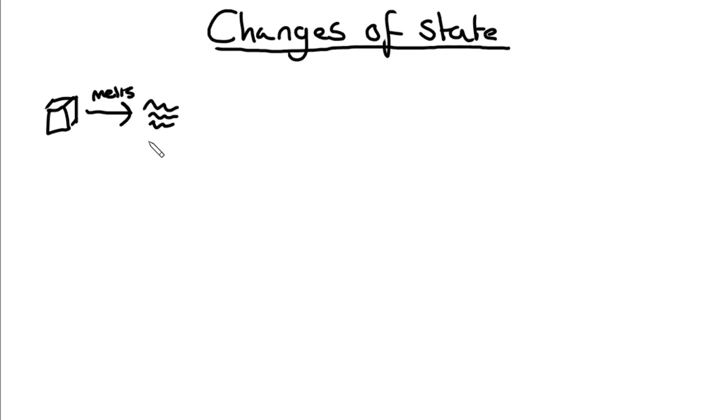So, how can we use kinetic particle theory to explain this process? What makes the ice cube go from a solid to a liquid? Well, the process is called changing of state. So if we take our solid, our liquid, and our gas. So we have a solid, liquid, and gas.